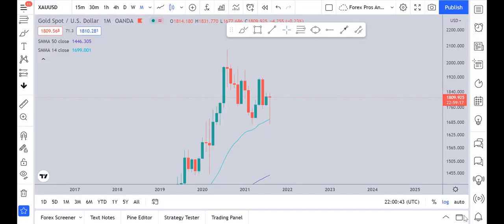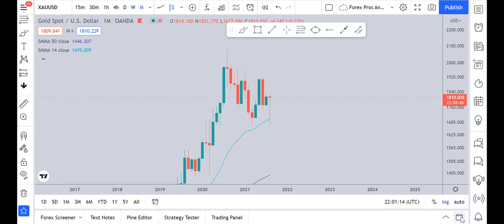Let's do a complete breakdown analysis on XAU USD, which is gold, and see what kind of trading opportunities can be found. First of all, we gave one signal only, and it is still running because it was the closing day of the month. When the monthly candle is about to close, we try to trade as little as possible. I will also try to make this analysis as educational as possible.